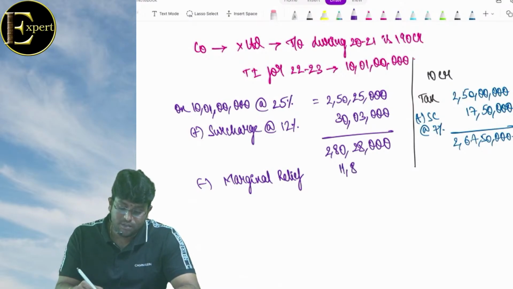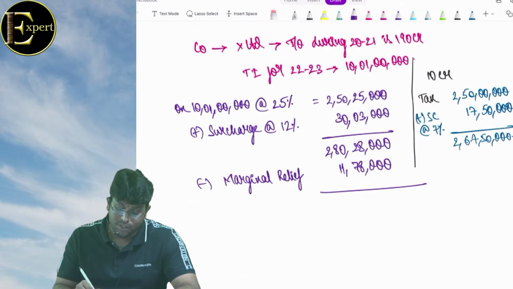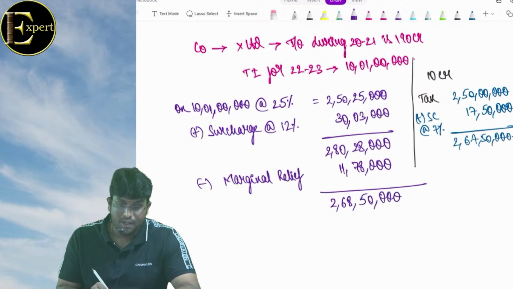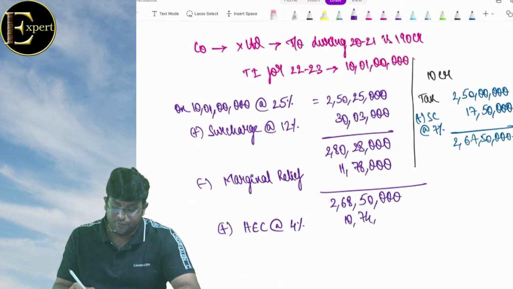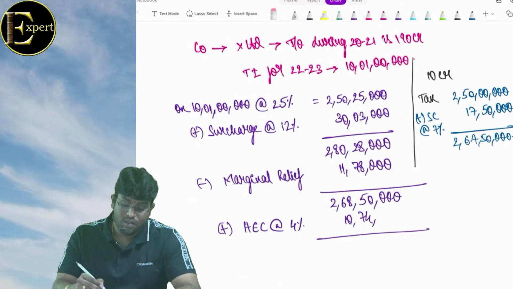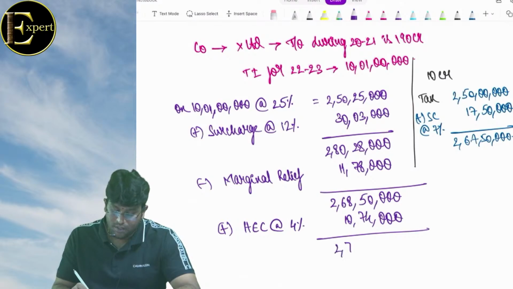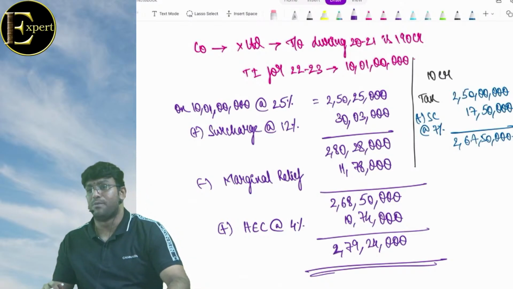11 lakhs. 78,000 is my marginal relief. What is the balance? Obviously. To this we will add HEC at the rate of 4%. 10 lakh 74,000. कितना बेटा? 2 crores. That's it. This is a tax what company is supposed to pay.